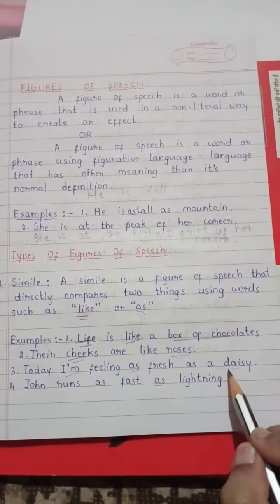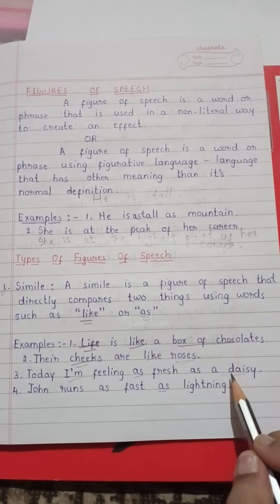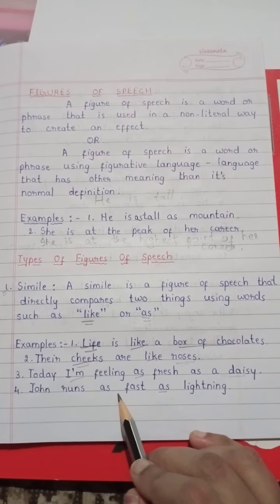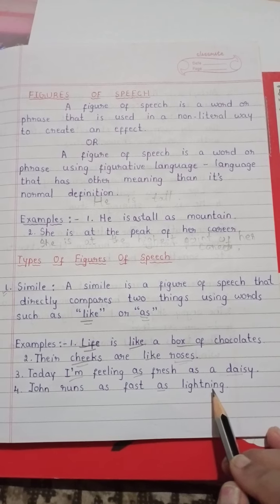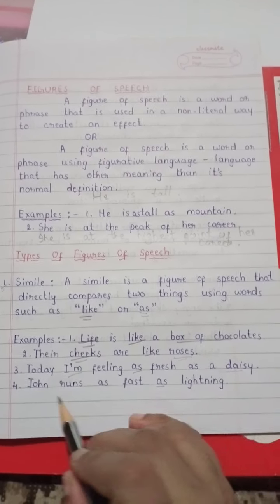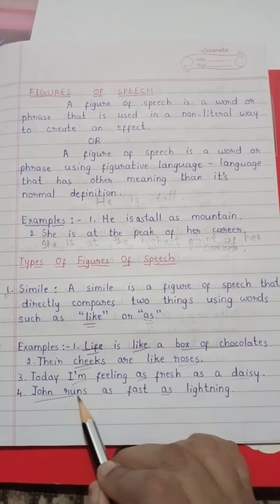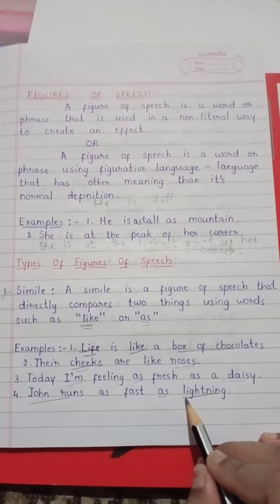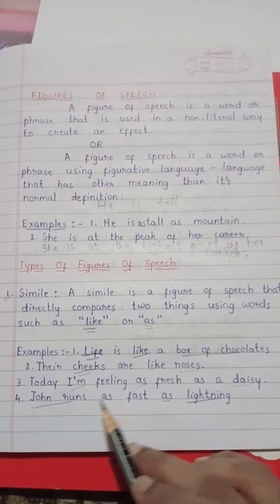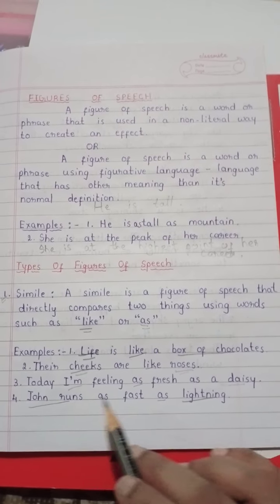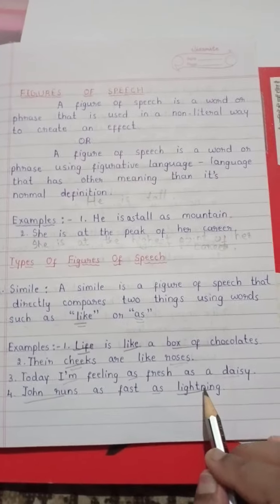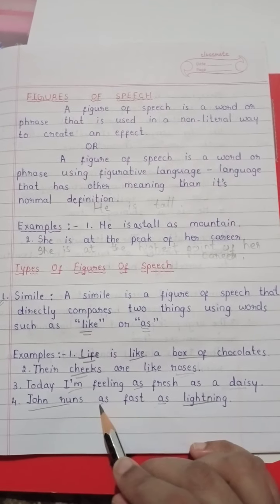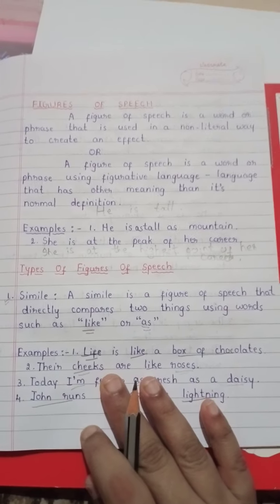He is feeling as fresh as a daisy. So this is simile. John runs as fast as lightning. So running of John is compared to lightning. Lightning is very quick. So how does he run? John runs as fast as lightning. They have used as. So this is a simile.